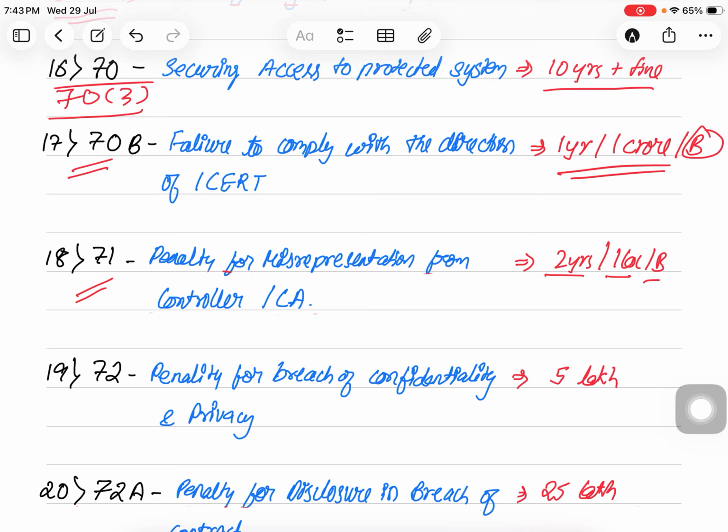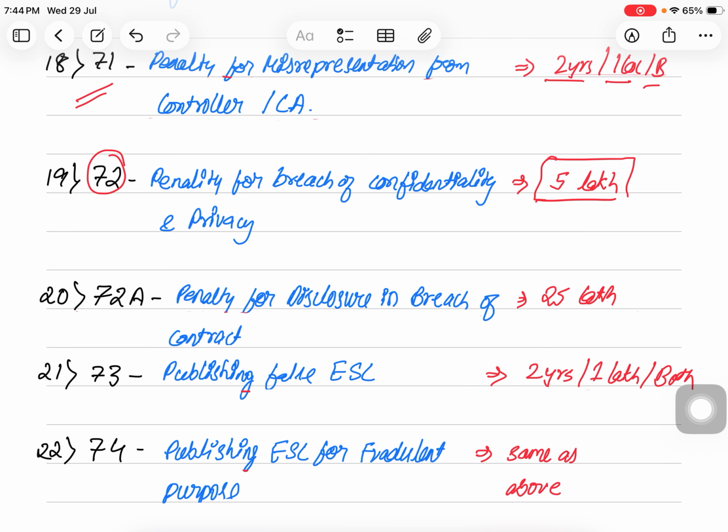Next is section 72. This is penalty for breach of confidentiality and privacy. This is not punishable, this is a penalty. So the penalty is rupees 5 lakh. And next is section 72A. This is penalty for disclosure in breach of contract. So anybody may have a contract, and any disclosure which is outside the terms of the contract may call for penalty. This is up to 25 lakh rupees.